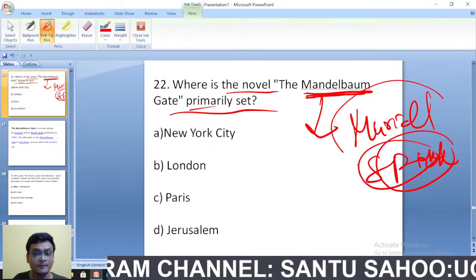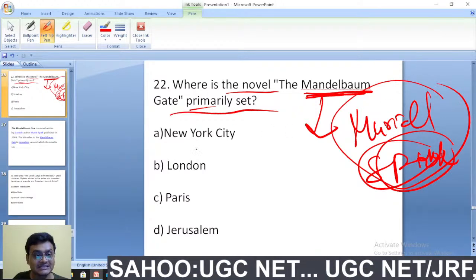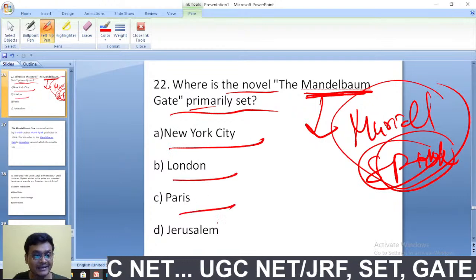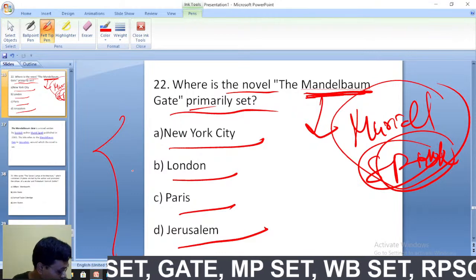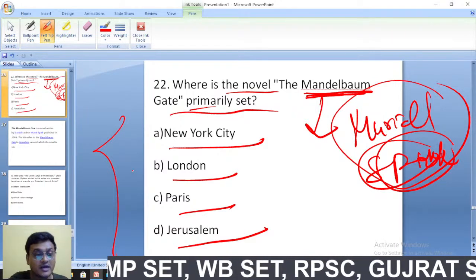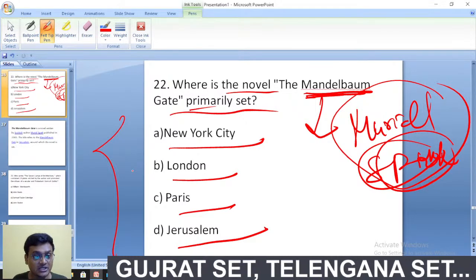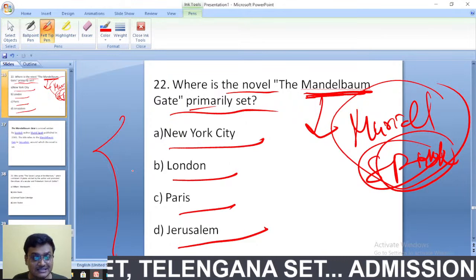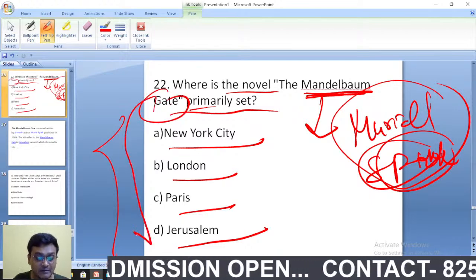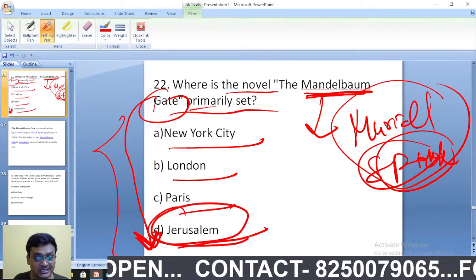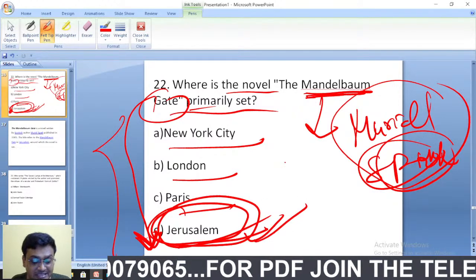Moving on to question number 22. Where is the novel The Mandelbaum Gate primarily set: New York City, London, Paris, or Jerusalem? These are very important questions, favorite questions for UGC aspirants. The Mandelbaum Gate is a work by Muriel Spark. This gate is actually a gate of Jerusalem. So D is the right answer: primarily set in Jerusalem.